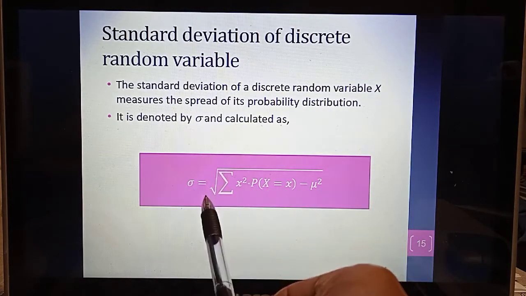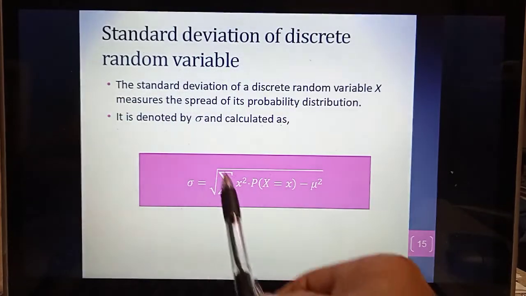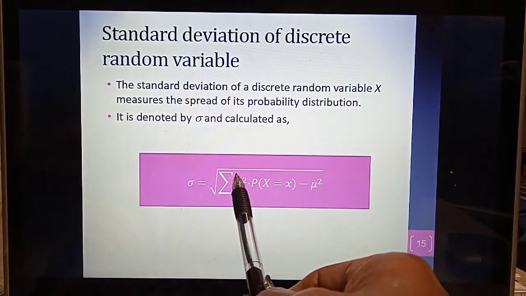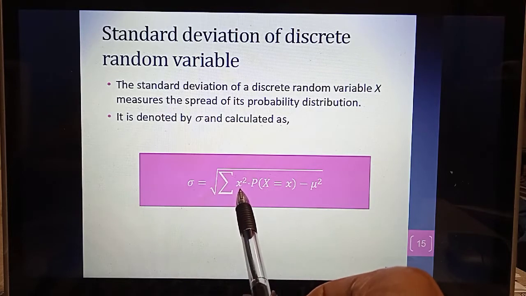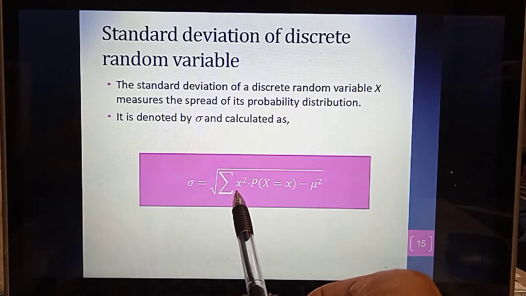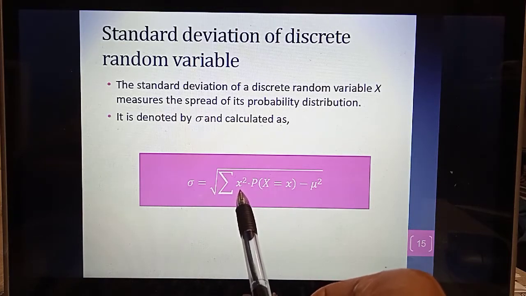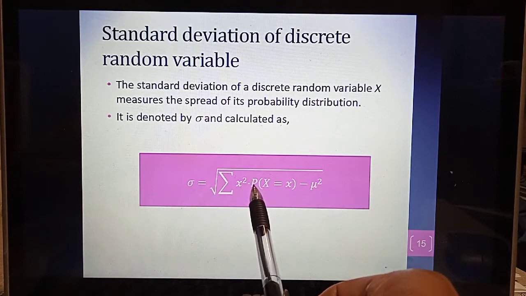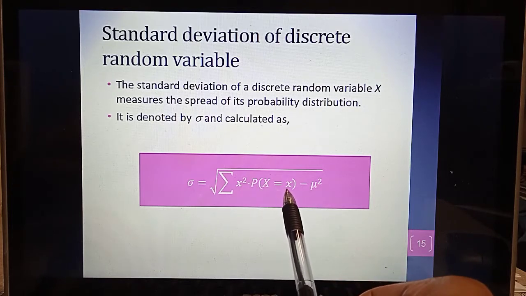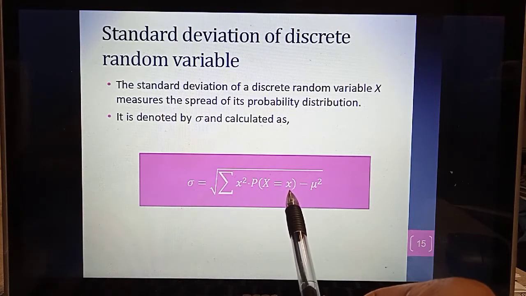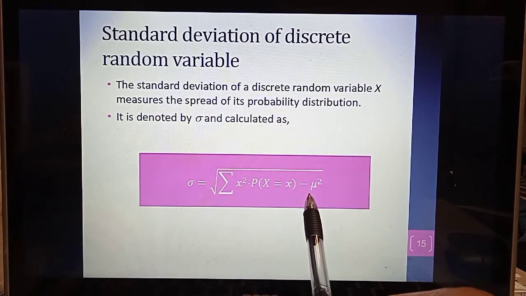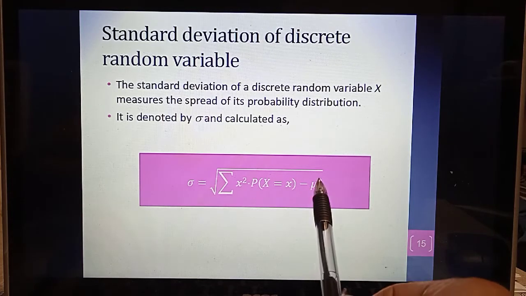A square root of punca kuasa, okay, square root of punca kuasa summation x square, okay, nilai-nilai bagi peristiwa tersebut, bagi sampel yang kita ambil, darab dengan probability bagi setiap peristiwa yang berlaku dalam proses pensampelan tersebut, tolak dengan mu kuasa 2, tolak dengan mean of the pensampelan kuasa 2.